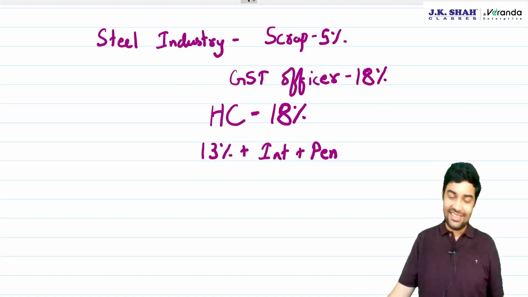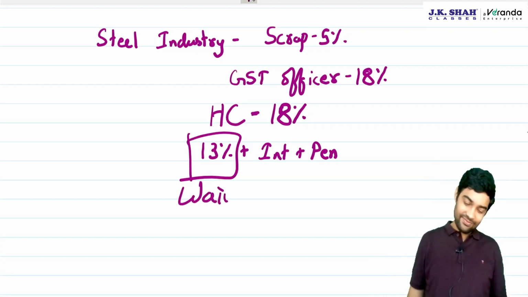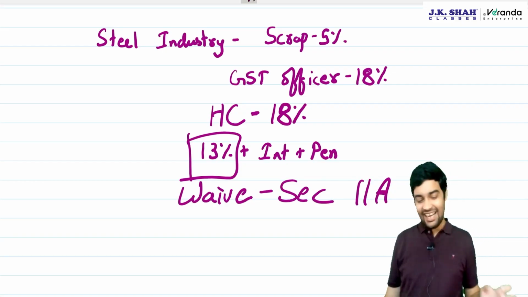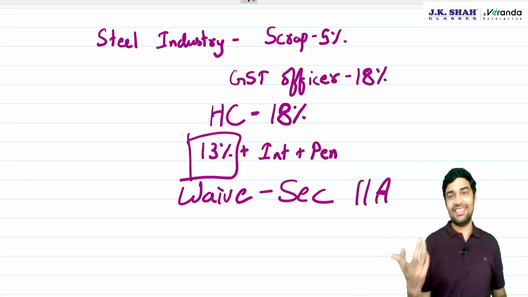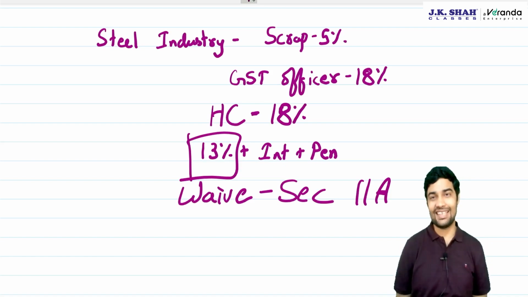Now, the government has a power to waive this off using Section 11. And if they waive off the tax, interest and penalties are automatically waived, because if there is no tax, there is no penalty on such tax amount.